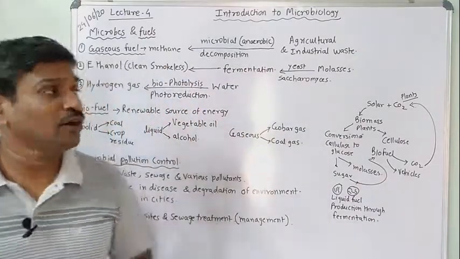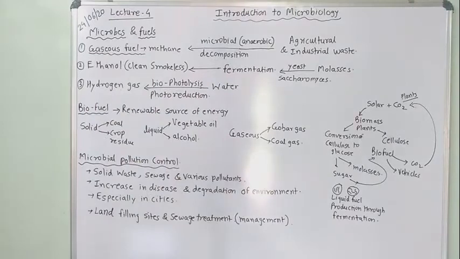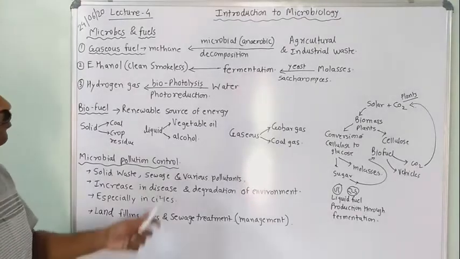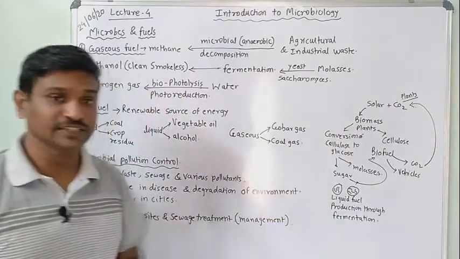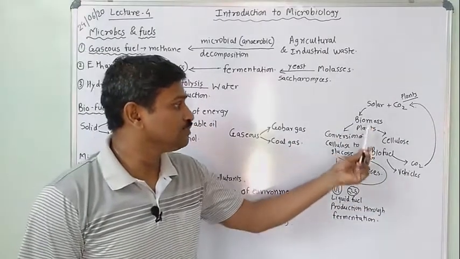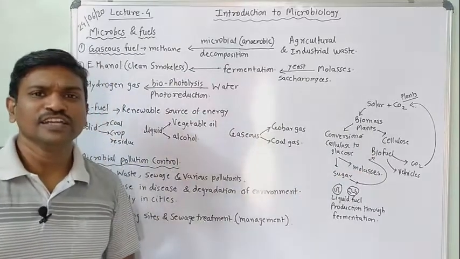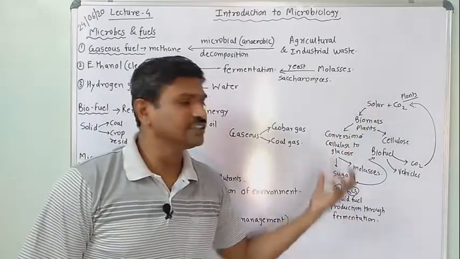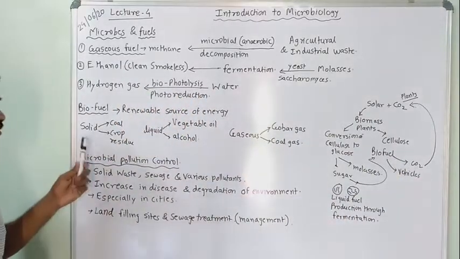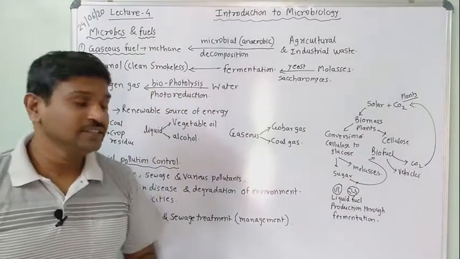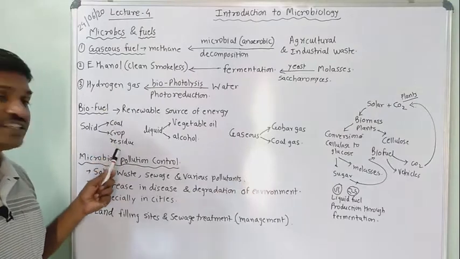So when we think about all these, in the introduction to microbiology, this energy-producing biofuel production happens because of solar energy, and along with that the plants produce cellulose. It is a cycle, and biofuel is produced by this method.